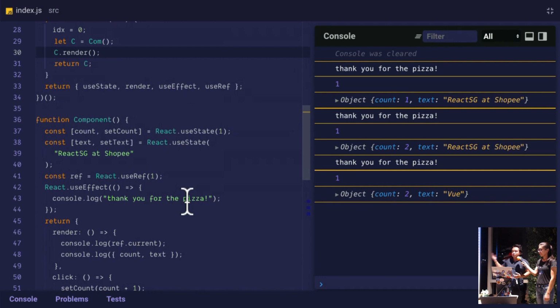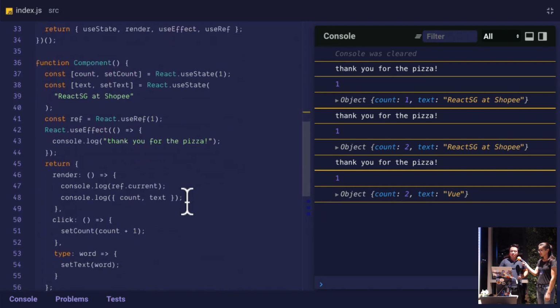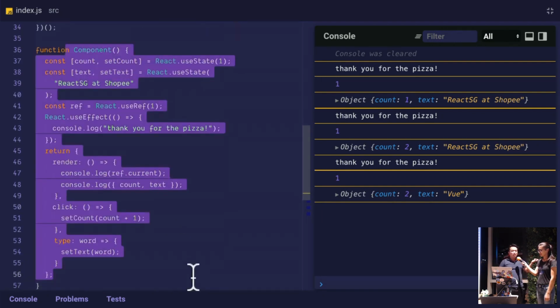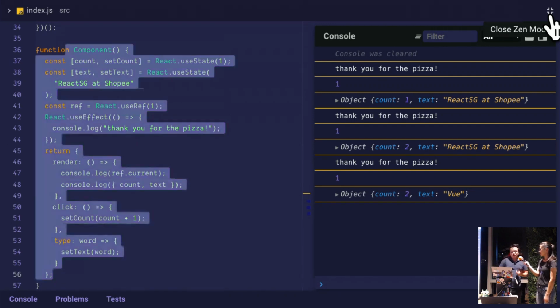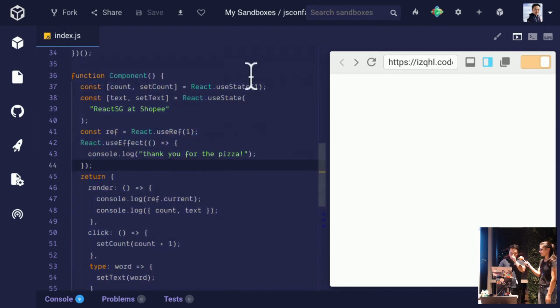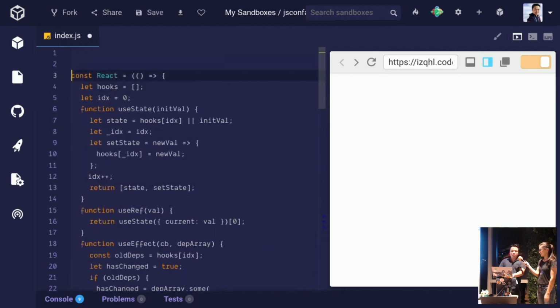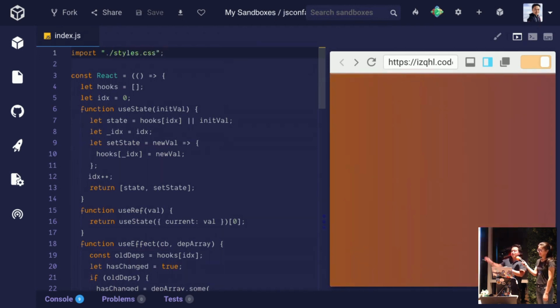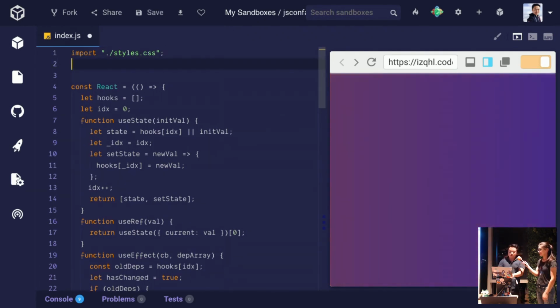I think that we're all here to put stuff on screen, and I don't think this is very convincing as a React clone. So let's just take it the final mile, and we'll just show stuff in the browser. So even though this looks like a REPL, this actually has been in the browser console all this while, and we're just going to start showing the browser. And to prove to you that this is the browser, I'm going to import some pre-prepared CSS, styles.css. Okay, and there's a nice animated background to show you that we're actually rendering the DOM here.